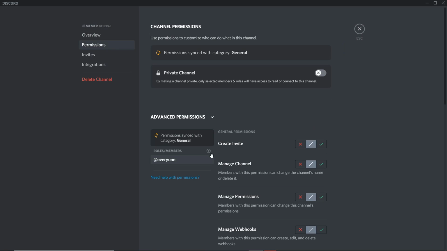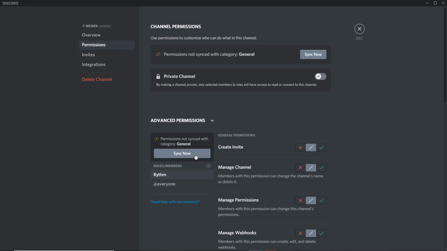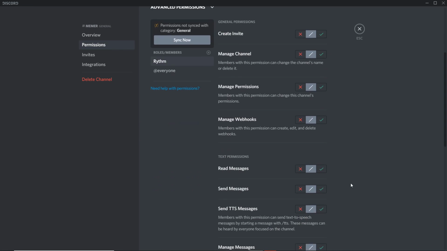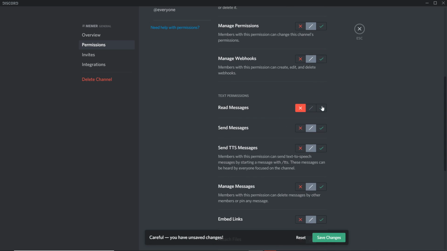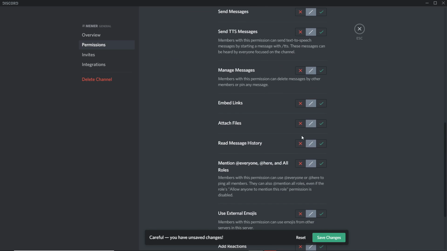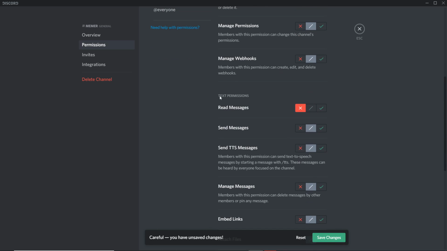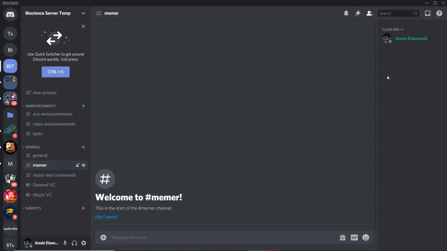All I need to do is go to permissions, go to Rhythm's permissions, right? Add it here and set read messages to no. That's all you need to do. You don't need to put X's on all of these. Just read permissions. Sorry, read messages. That's it. That's all you need to do. And see, look, it's disappeared from here.